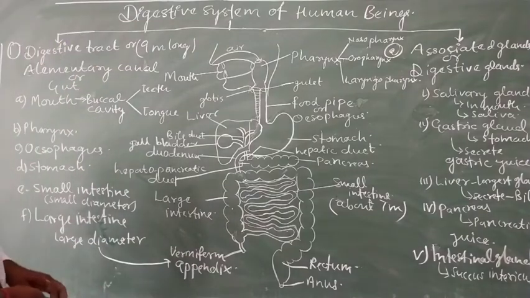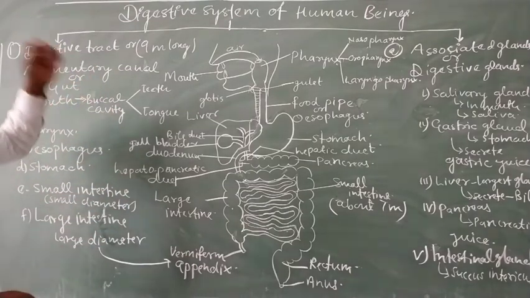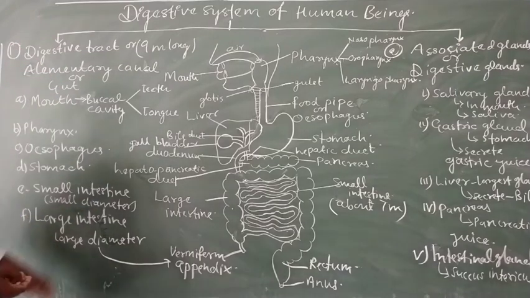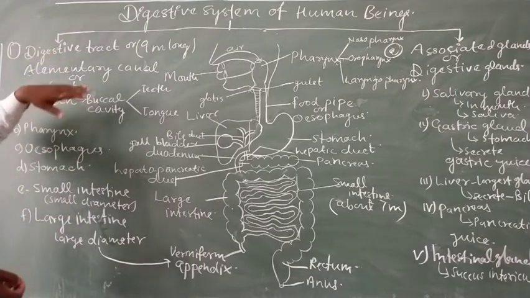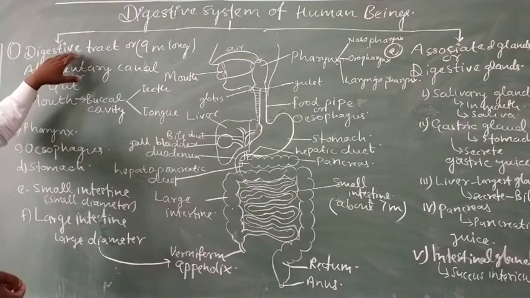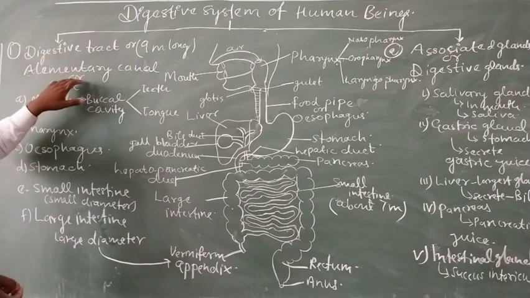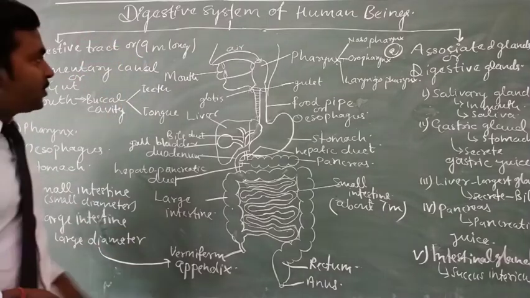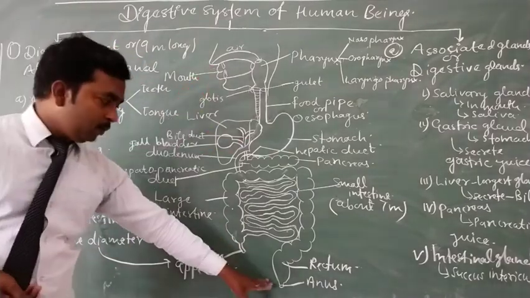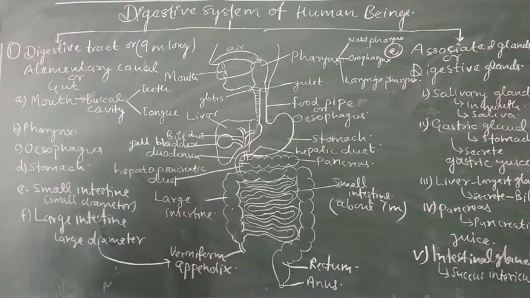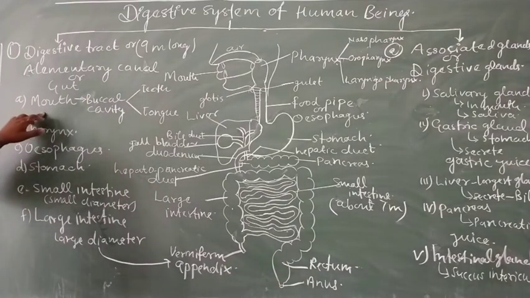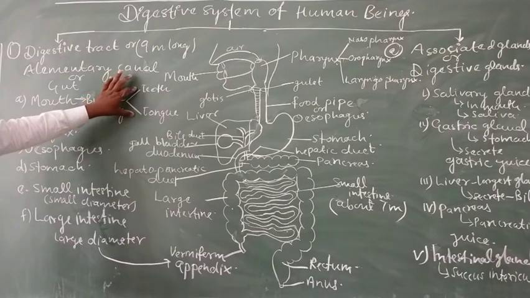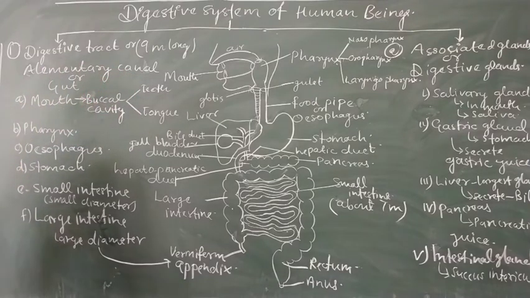So this is all about the digestive system of human being, in which we have discussed 2 components, that is the digestive tract or alimentary canal or gut, which is about 9 meters long, and starts with the mouth and ends at the anus, which consists of the mouth which opens into the buccal cavity, and the buccal cavity consists of teeth and tongue.